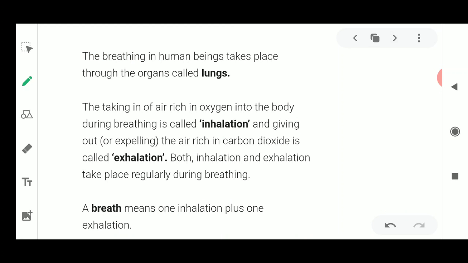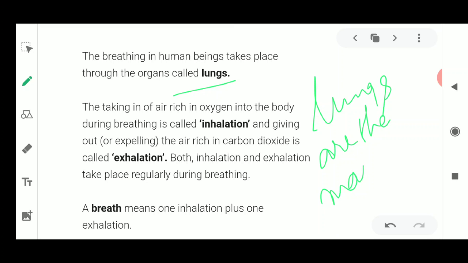Here goes the first slide, which tells you about breathing in human beings. It takes place with the help of the lungs. As you can see, the lungs are the main organs of respiration.